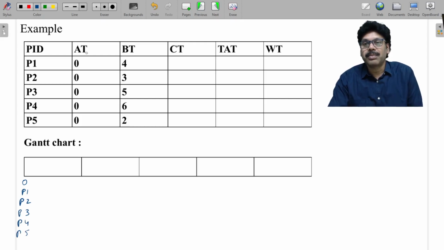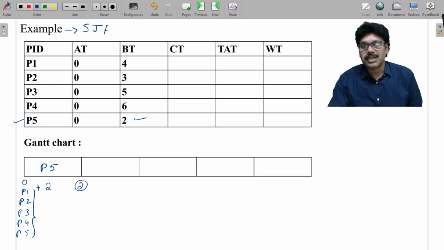But as you are applying the shortest job first concept in a non-preemptive fashion, it starts identifying which has the lowest burst time. Among all these, P5 has the lowest burst time, so it is executed for 2 units of time, and it completes at 2.